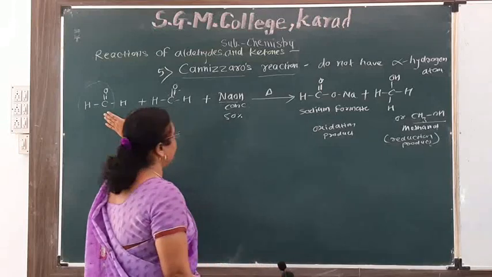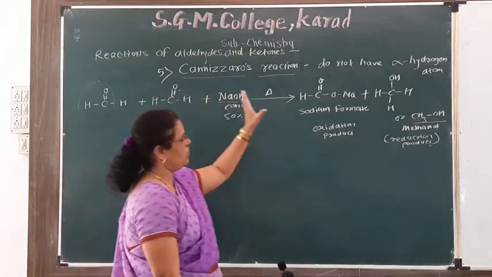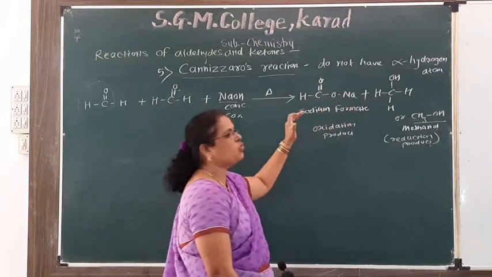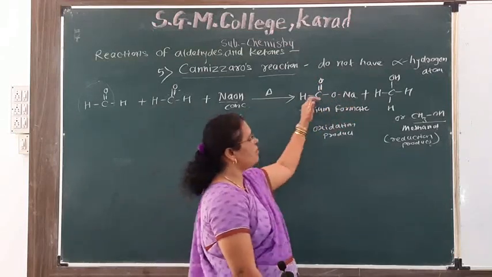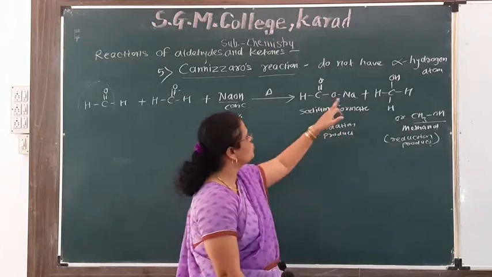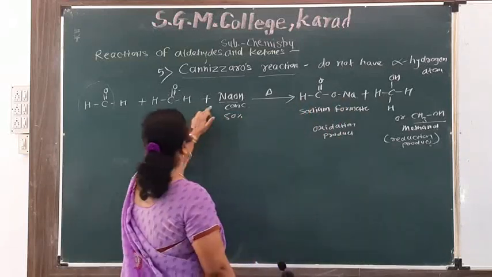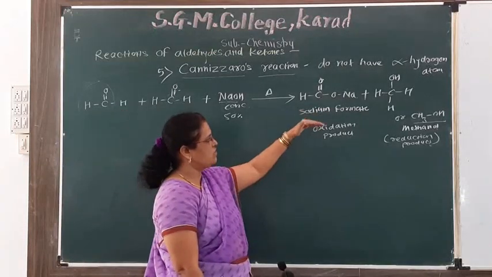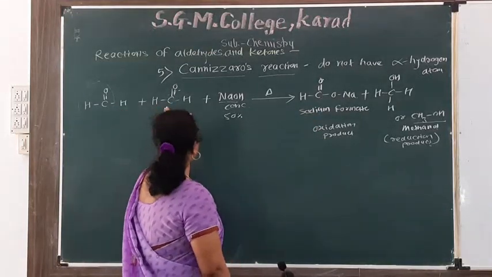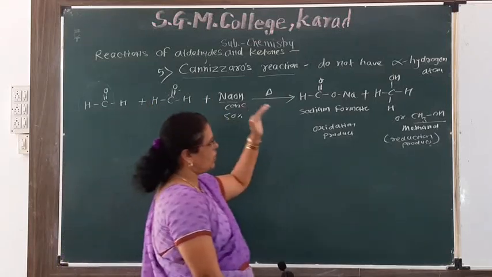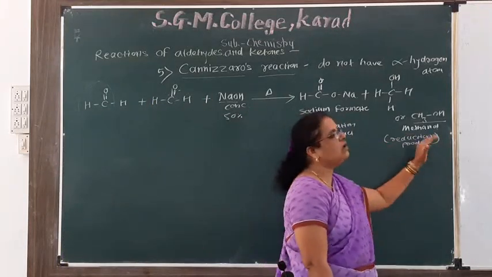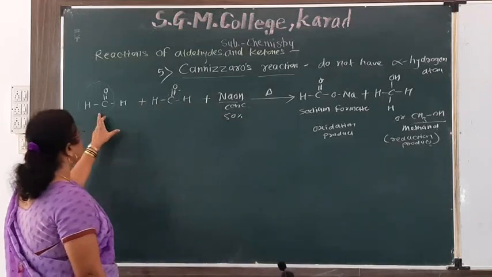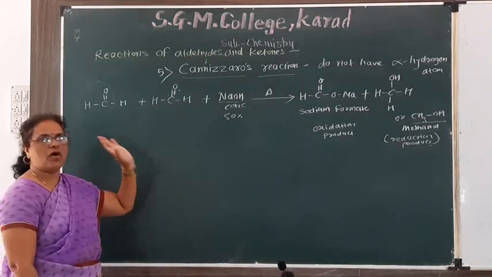HCOONa is sodium formate; formic acid is changed to sodium formate by NaOH. This is the first example, two molecules of formaldehyde.